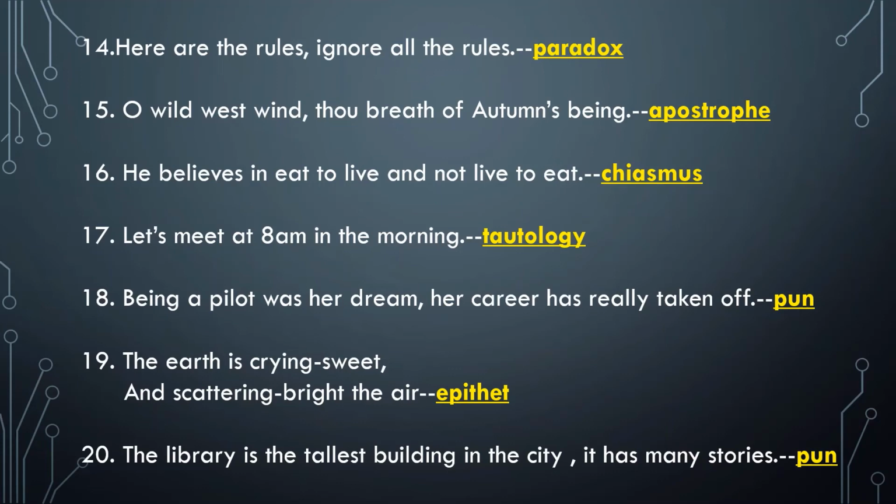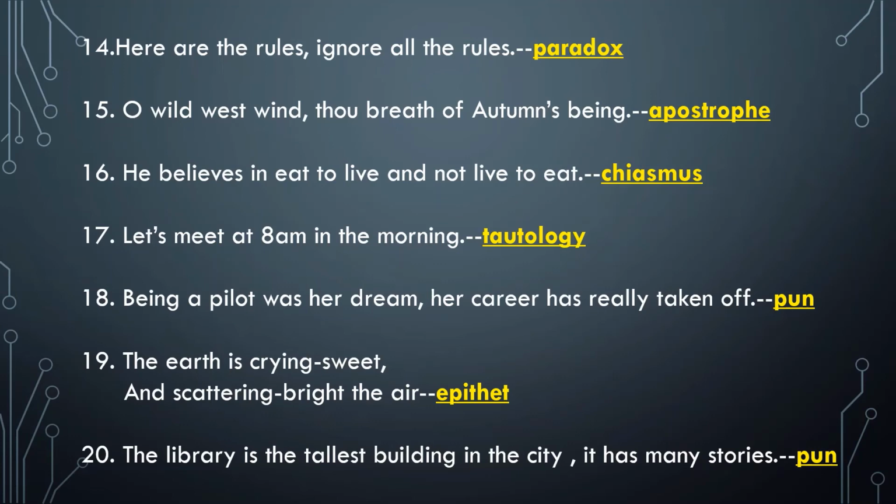So, this is an example of paradox, okay, as there is a contradiction here. It says the only rule is to ignore any rules altogether. Putting it in simple words, it means that there is no need to follow any rule. So, now this is a serious statement, but it has been written in a humorous way. So, this was paradox. Next sentence.